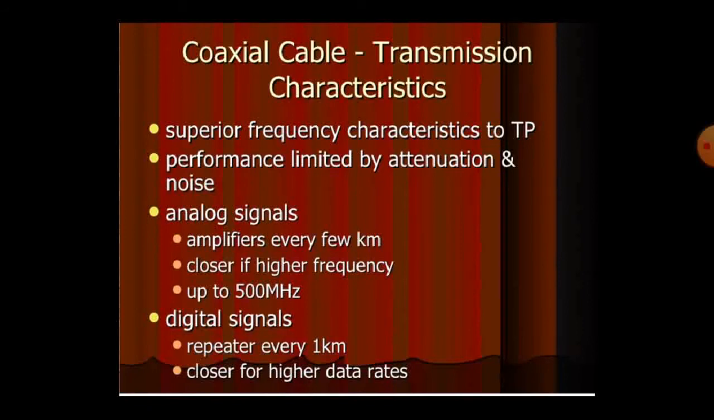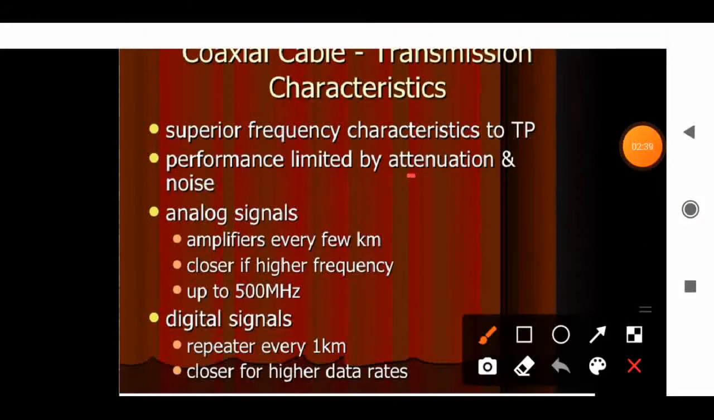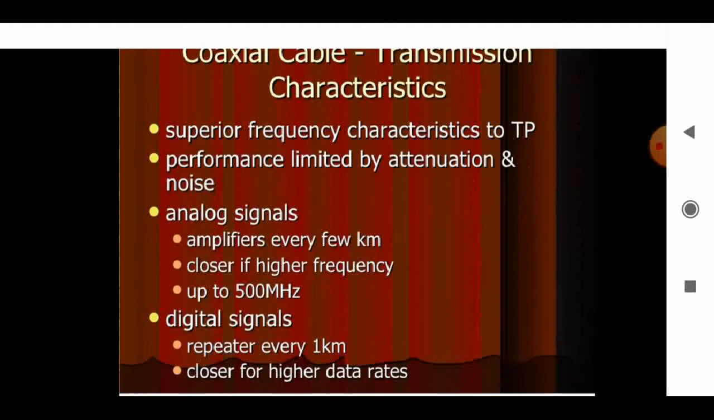What are the characteristics of the coaxial cable? Its frequency characteristics are superior to twisted pair. Performance is limited by attenuation. That means attenuation means what? The signal will weaken. For example, if you are sending the data from source to destination over 200 kilometers, above 200 kilometers the signal will automatically weaken. That place is called what? Attenuation. So performance is limited by attenuation and noise.